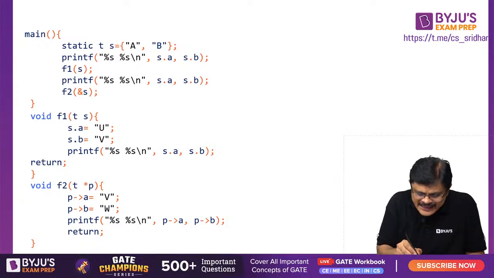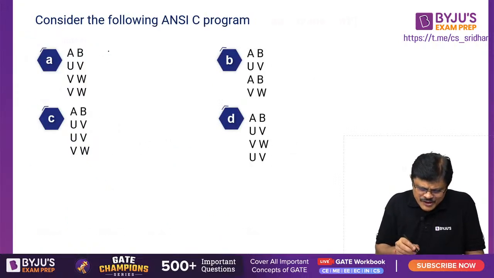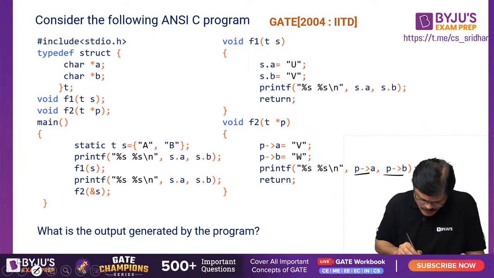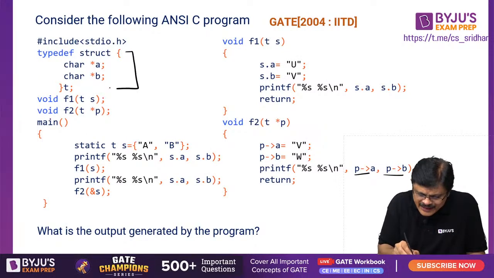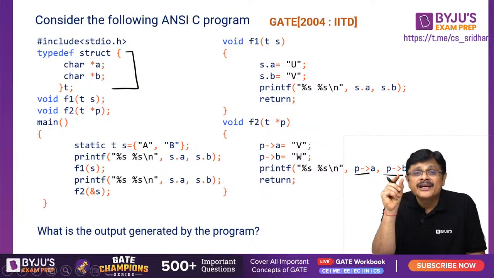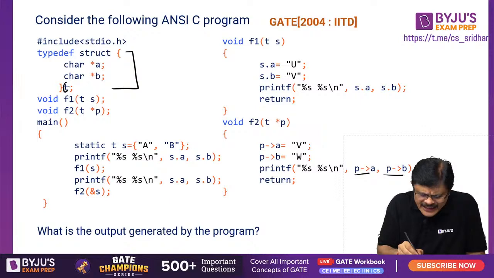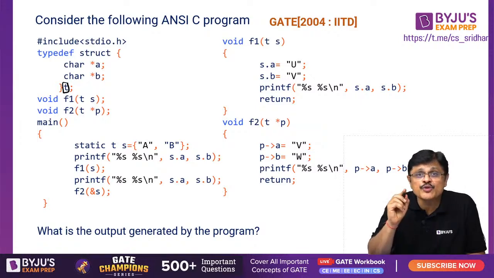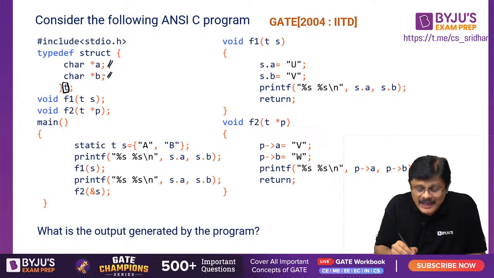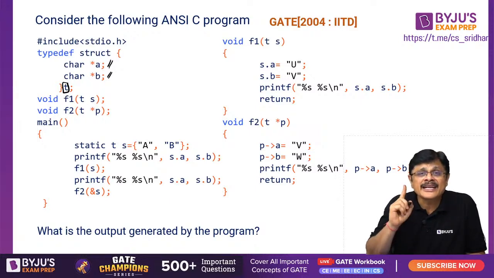Now look here. First you need to understand what we created. We created a data type. Am I clear? With typedef struct, if you are directly creating the variable, then you don't have to write the name also. You created a data type whose name is T. And what are the members, my dear friends? The members are character pointers for this T. So T is the data type. You created a data type.